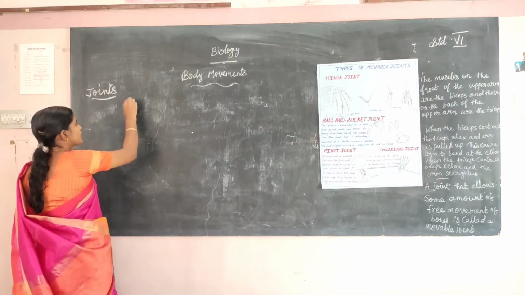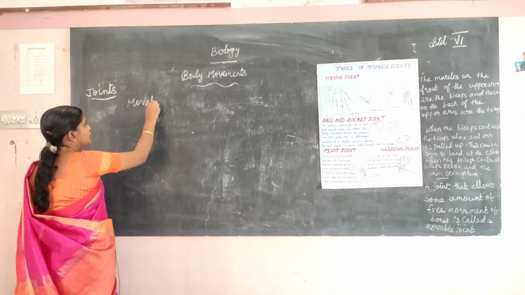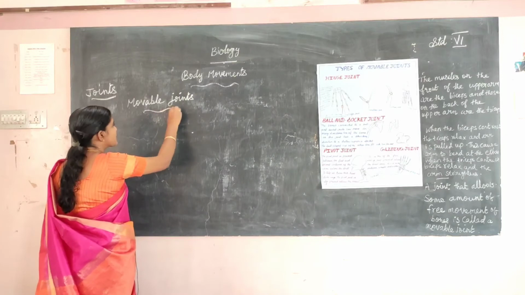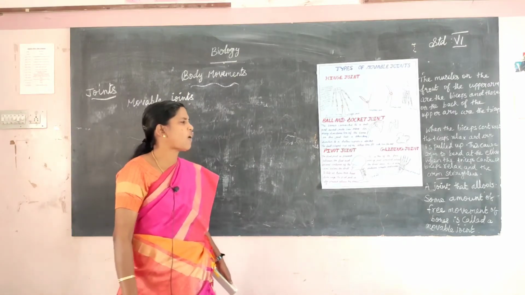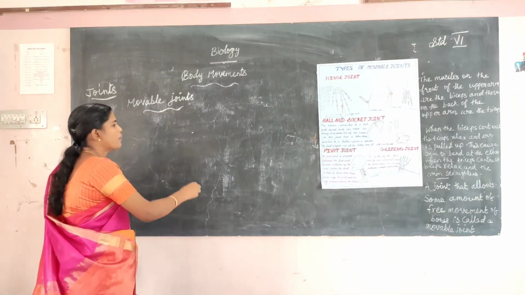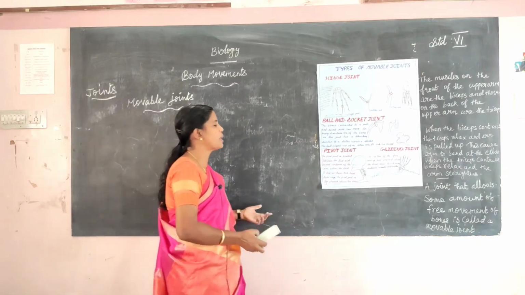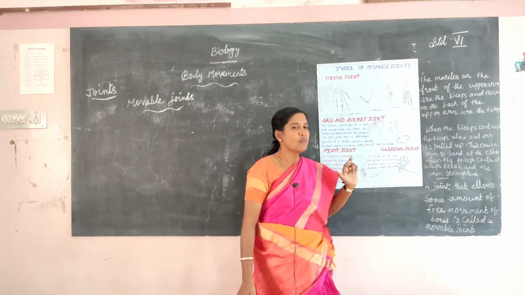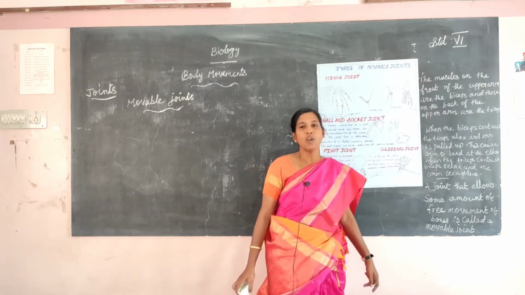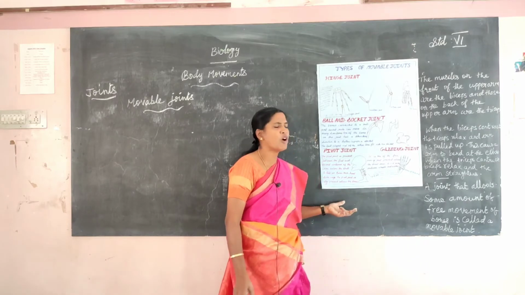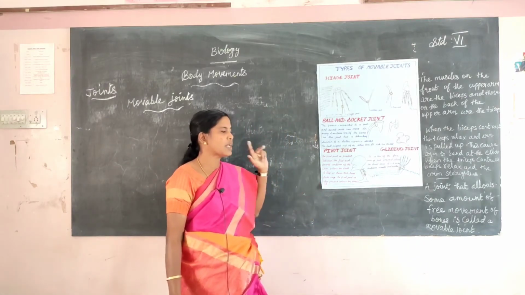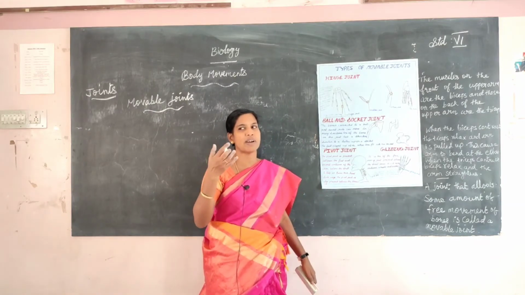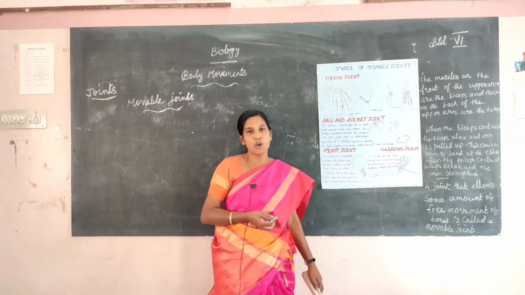Movable joints. The definition of movable joints: a joint that allows some amount of free movement of the bones is called a movable joint. What is a movable joint? A joint that allows some amount of free movement of the bone. That one movement is the movable joint.